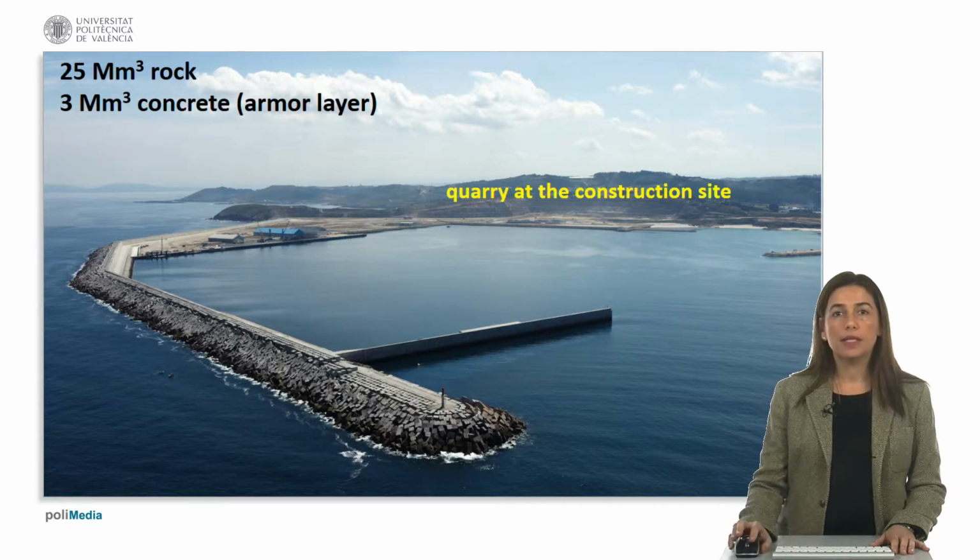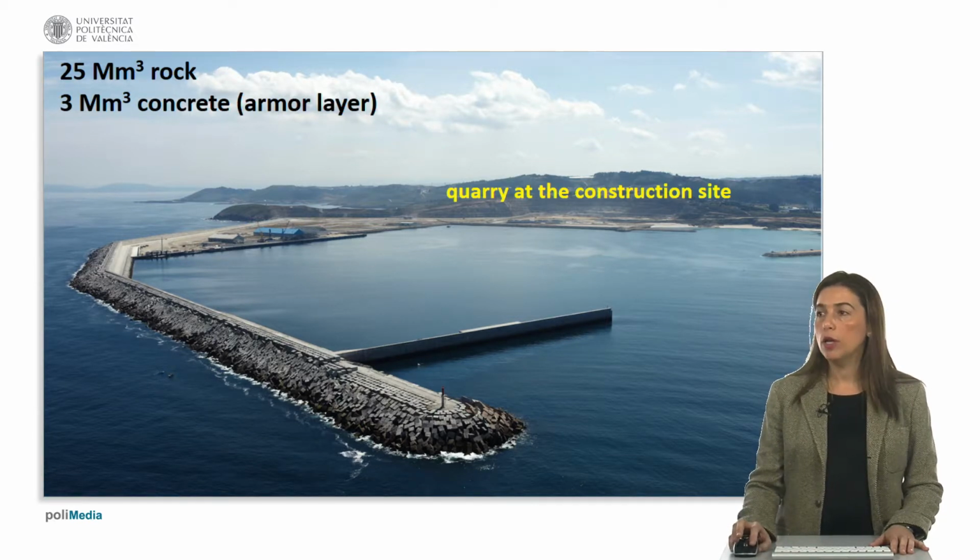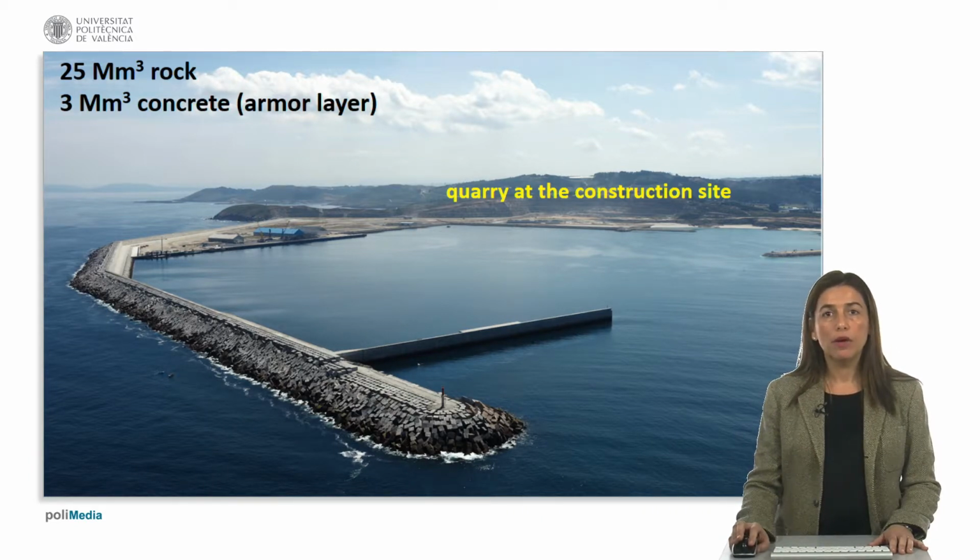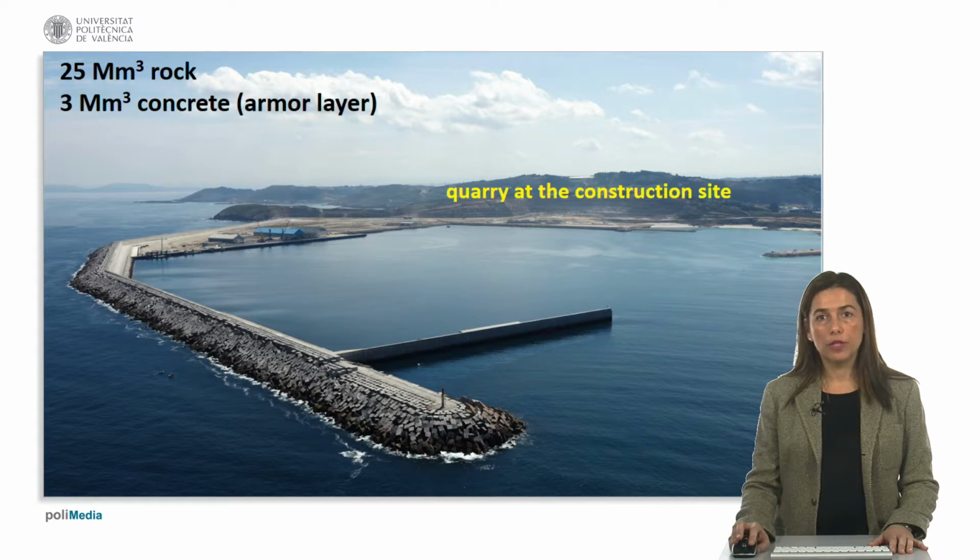Here you can see the main breakwater of the outer port of A Coruña, Spain. In 2005, this coastline was a series of cliffs belonging to the Death Coast, with one of the roughest wave climates in the world. This huge breakwater, at 40-meter water depth, required tens of millions of cubic meters of rock.